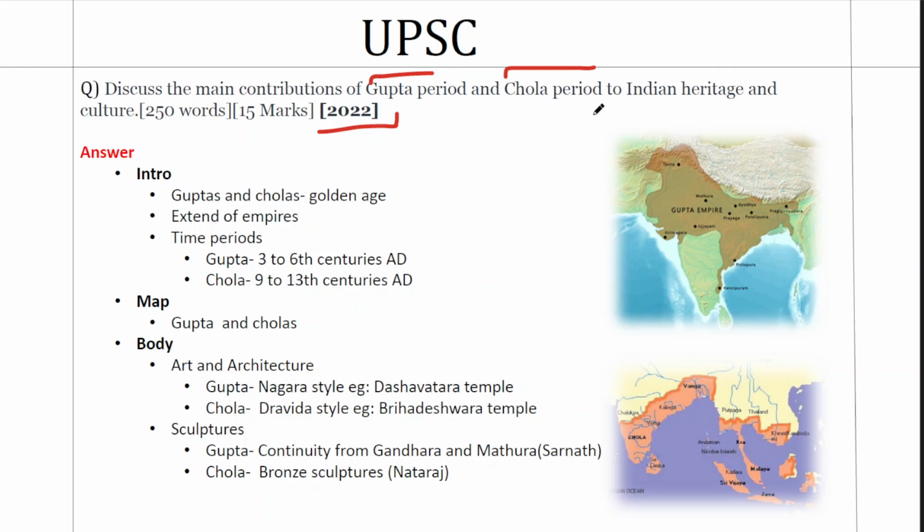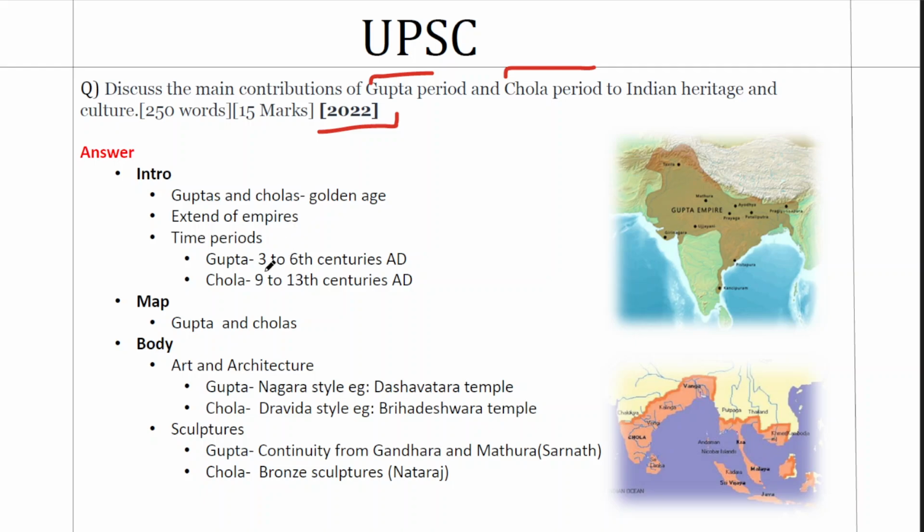Now the difficulty with this question is both Guptas and Cholas were prominent empires with contributions in every field. So content competence of this question is very important if you are to answer this. You have to bring in very specific examples and clear dimensions. It's a 15 marker. The way we have started it is by placing Guptas and Cholas in their right temporal